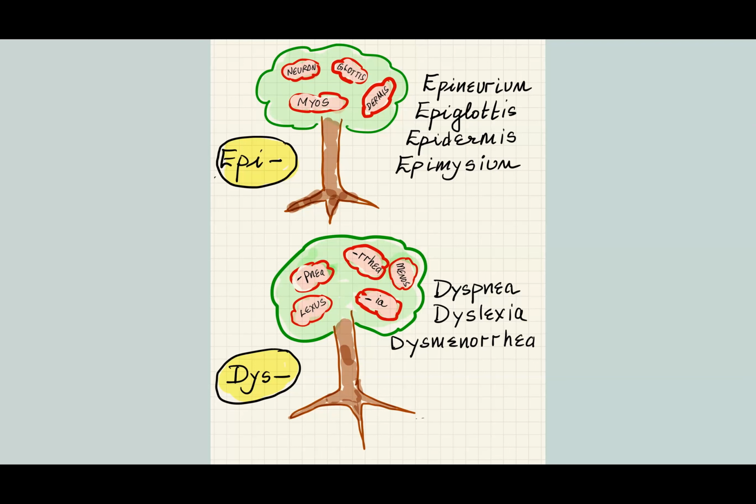Dys, we all know what dys means. Dys means difficult or painful. Rhea means flow. Meno means monthly. Ia is a condition. Lexis is word. Pnea is breathing. Dyspnea means difficult breathing. Dyslexia means difficulty reading words. Dysmenorrhea is difficult or painful monthly flow, or painful menstruation.